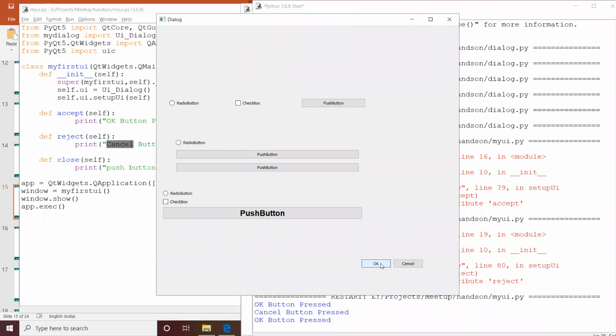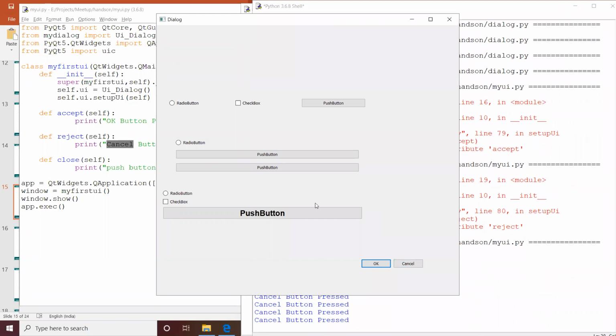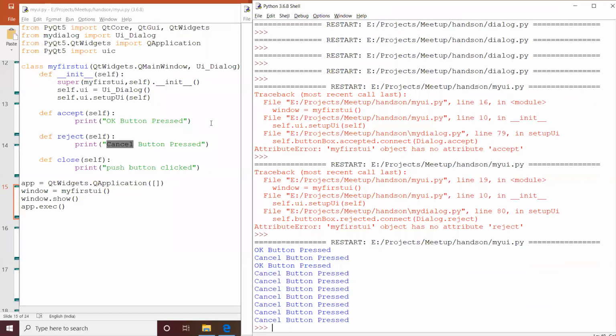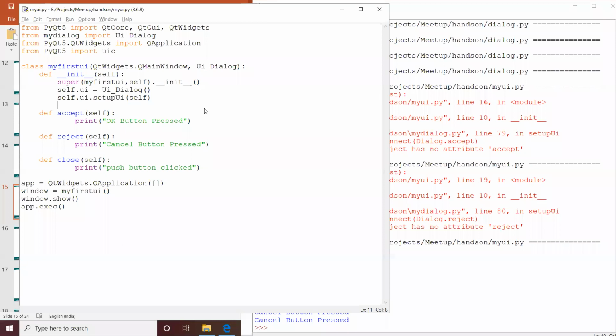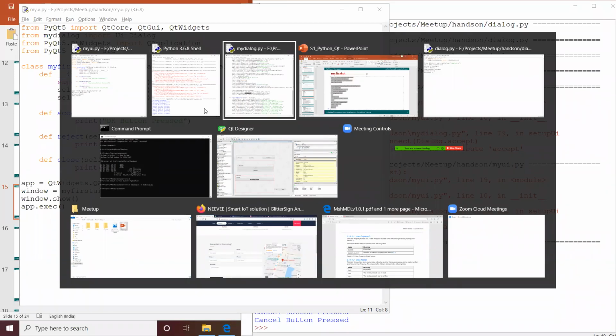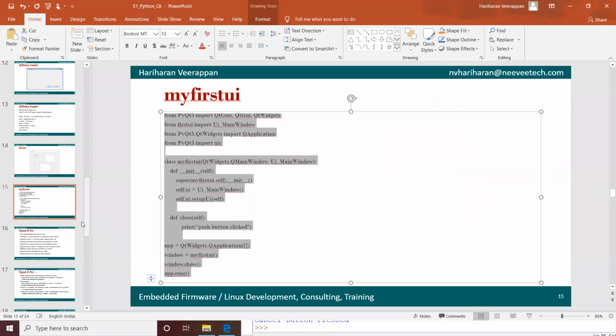For example, OK, Cancel, and I'm going to press the push button. There is no event. Actually, it is generating the signals, but it does not have anything linked. That is how we can link any user interface icons' events to the member function, which we will see over here, and I can close. For that, I'm going to use the function.